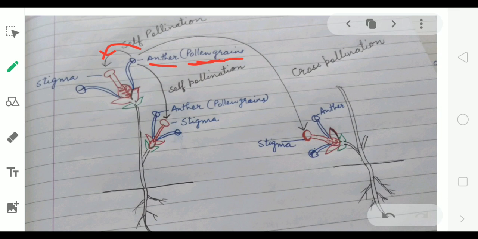Or when pollen grains of one flower fall on the stigma of other flower but same plant, then also it is self-pollination. But when pollen grains of one flower fall on stigma of other flower of other plant, then it is cross-pollination.